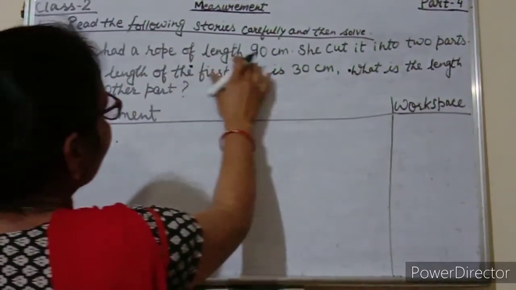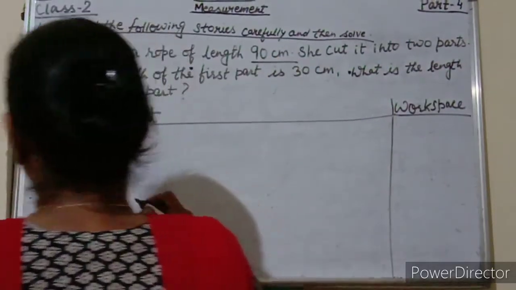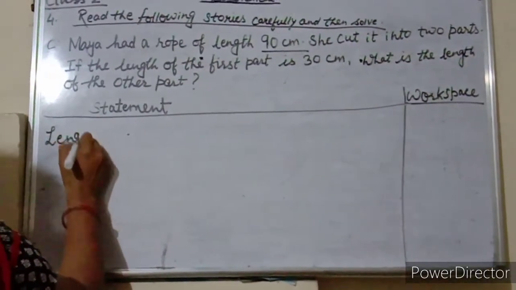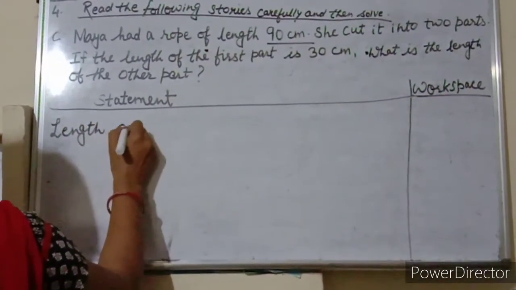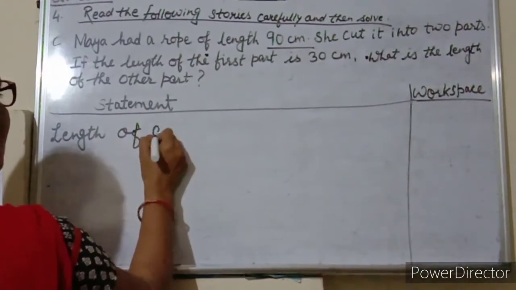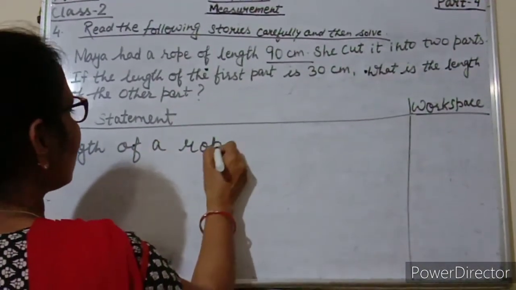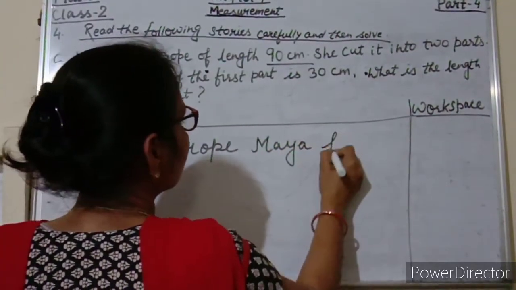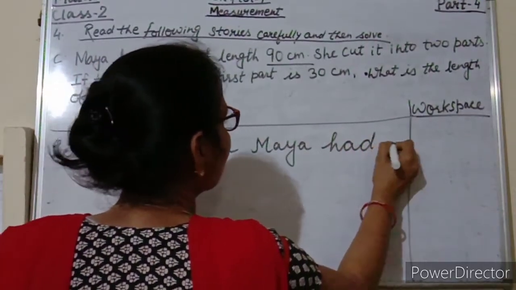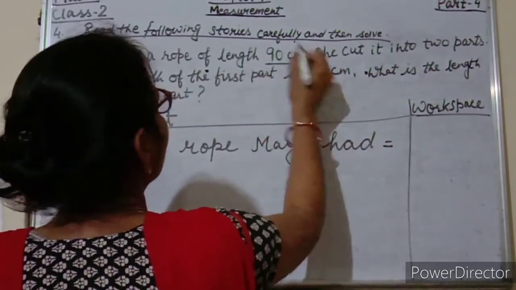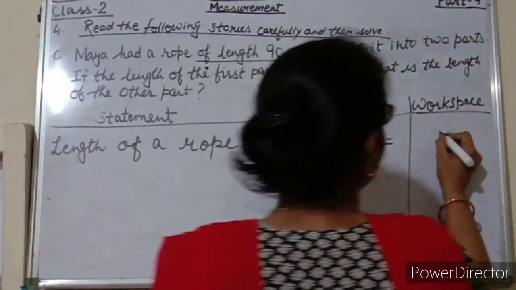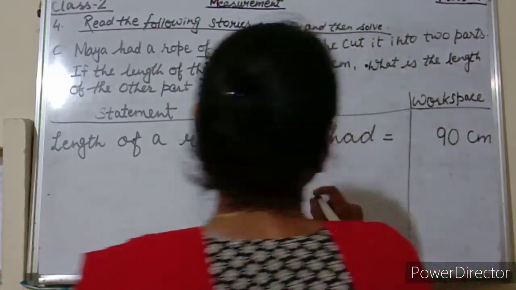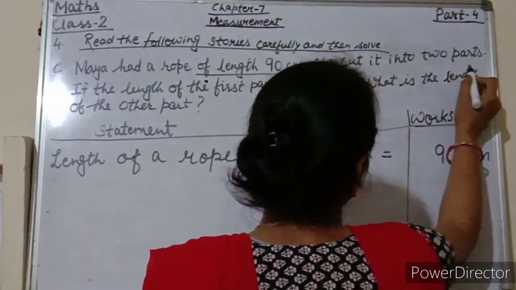Maya had a rope of length 90 centimeter. So here we will write as a first statement, length of a rope Maya had is equal to 90 centimeters.